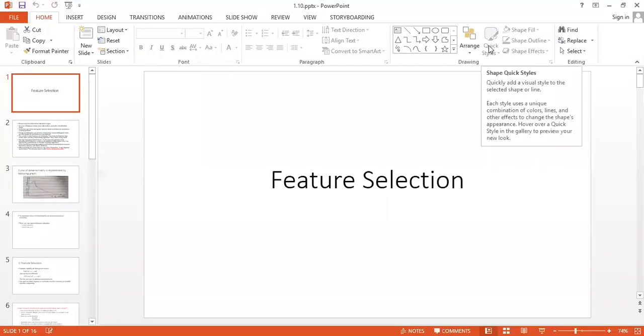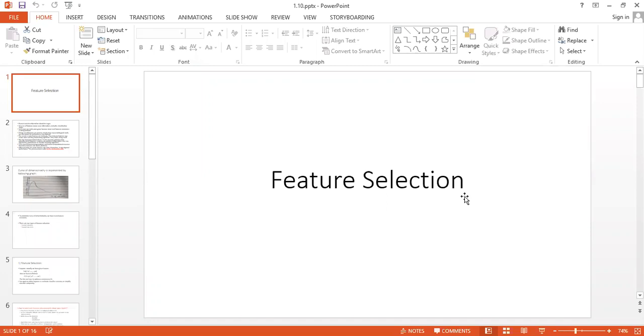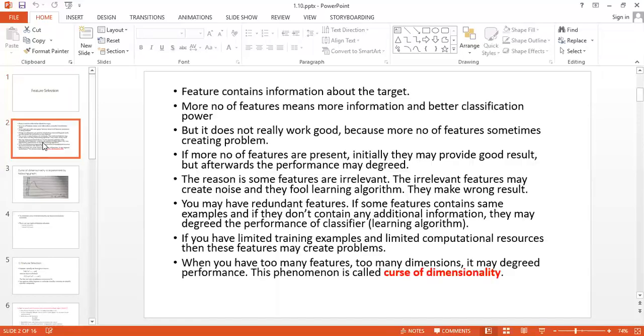Hello everyone. In this lecture, we will see feature selection. Before this, we have seen what is meant by instance-based learning, what are instances and what are features. Features are the things where, when multiple features come in a collection, they create one instance, and a number of instances will create one data set. So we will see how the features are getting selected while creating instances.